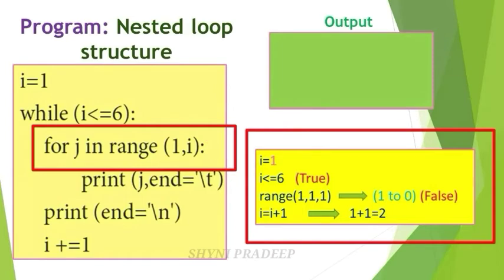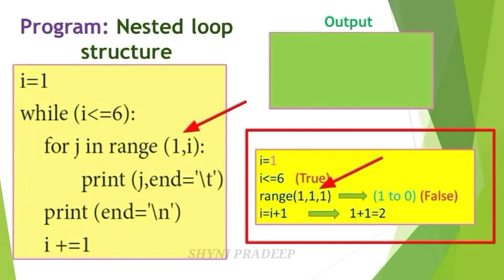So write range 1, I, 1. I means 1, and the step value is not given, so we assign the step value by default, that is 1.